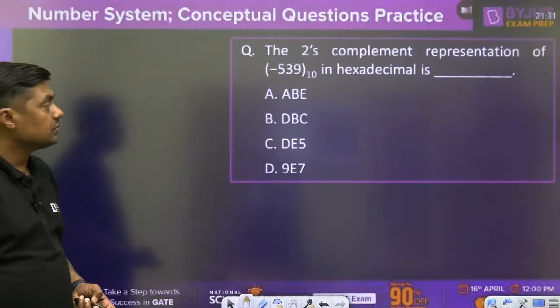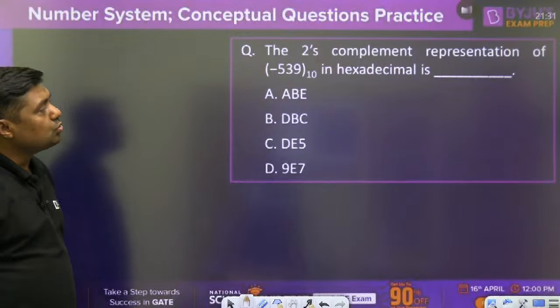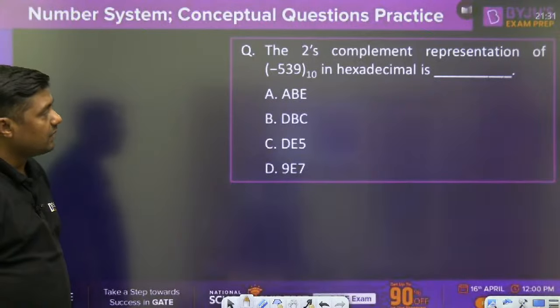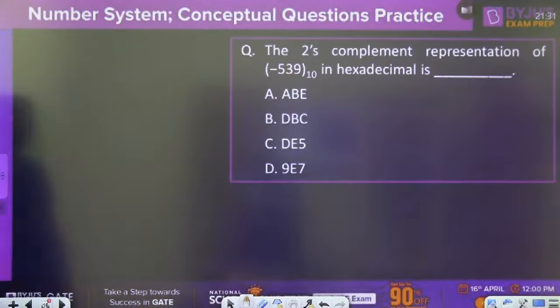Okay. Now, minus 539 in hexadecimal. 2's complement representation of minus 539 in hexadecimal. First of all, always remember, if you want to represent 539 in 2's complement, then convert it into what? Binary.